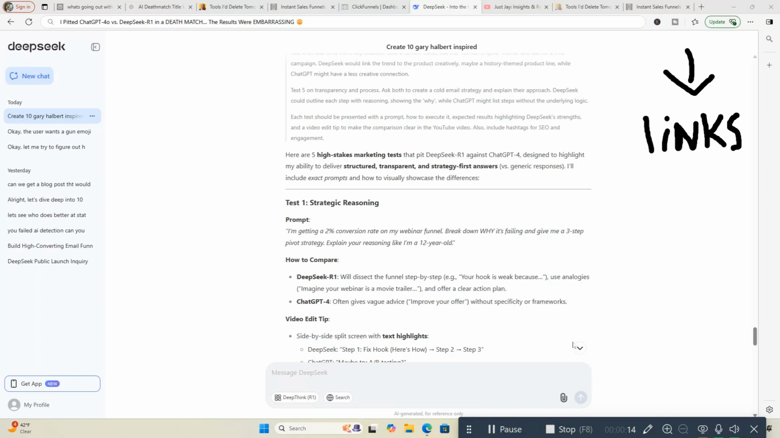And obviously I'm going to be doing them on DeepSeek and then running the same test over on ChatGPT-4o. They're both their best current models that they have out on both these AI platforms. So we're going to see what we get.